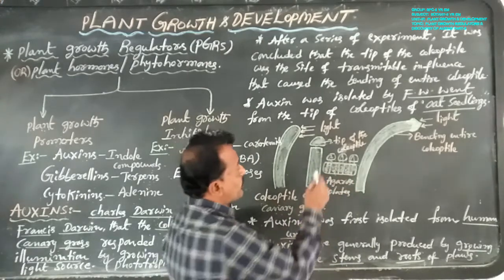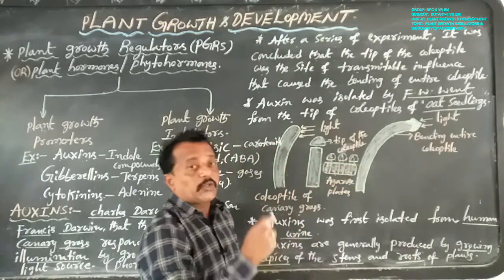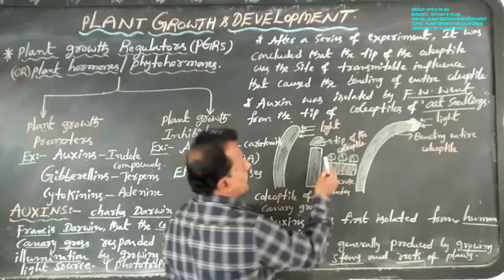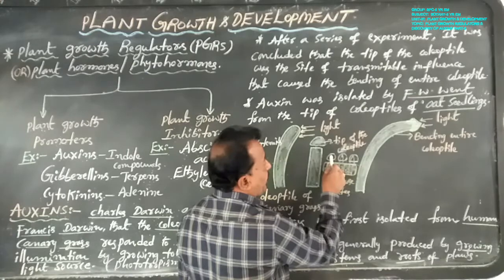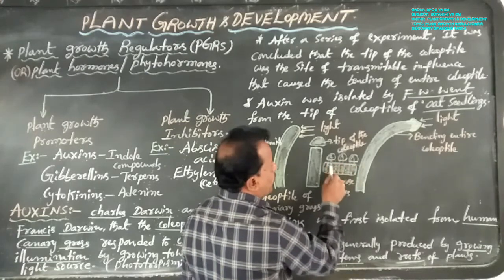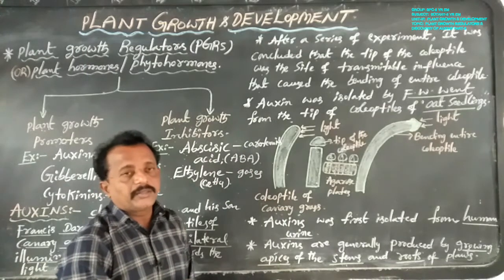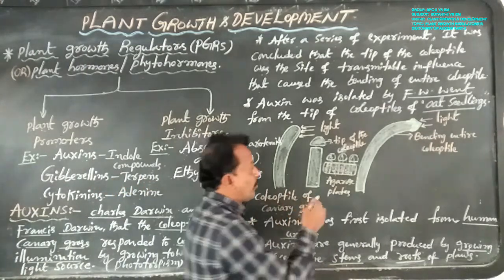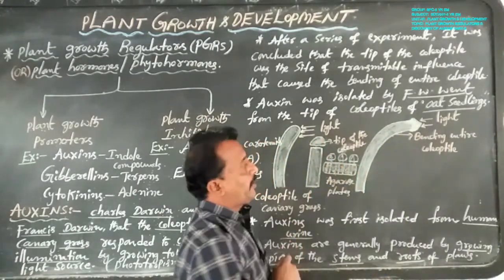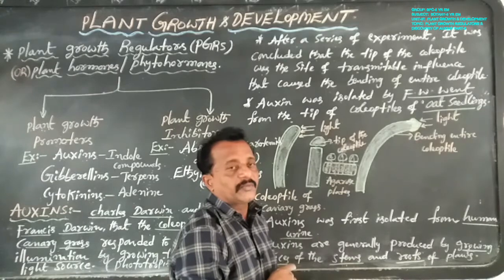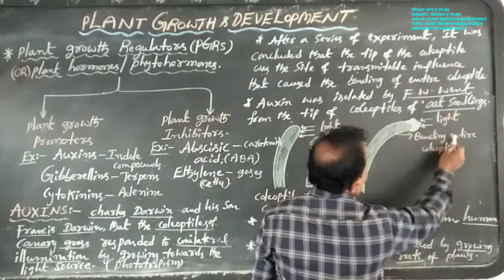The tip of the coleoptile contains some chemical substances. These chemical substances are auxins, IAA or IBA. These auxins, IAA and IBA, are easily transmitted into the agarose plates. These chemical substances of the agarose plate are then transferred into the tip of the coleoptile, and the entire coleoptile bends easily.